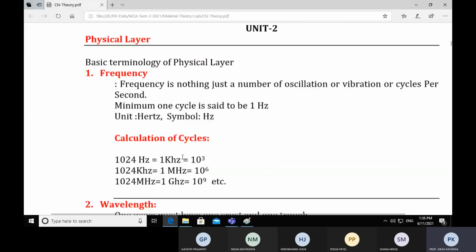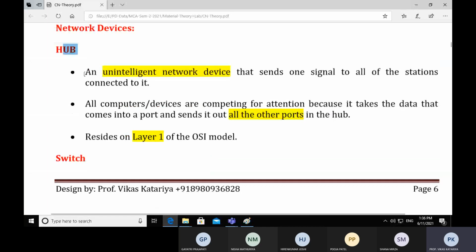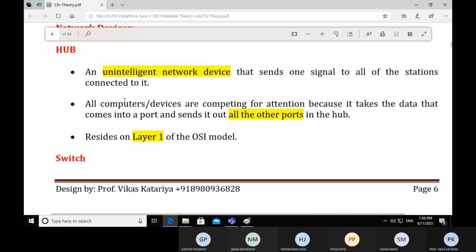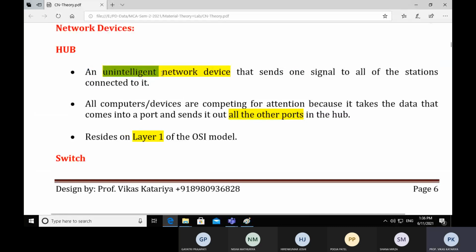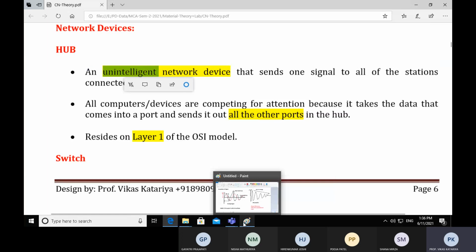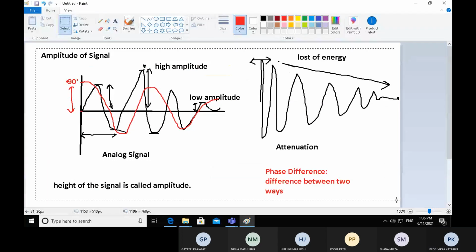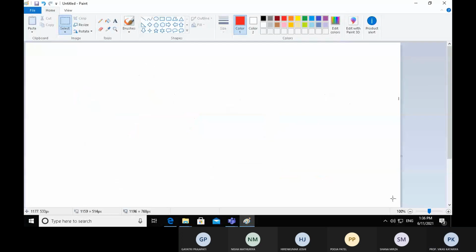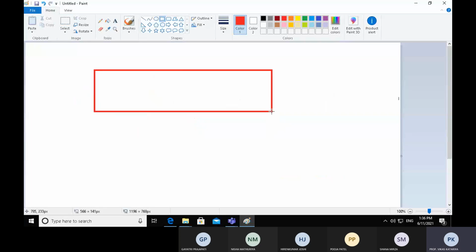Let's discuss the hub. It is an unintelligent network device that sends one signal to all of the stations connected to it. So hub is an unintelligent device because it sends the packet to all the ports. Let's understand it by the diagram. If you purchase a hub, it will look like this.